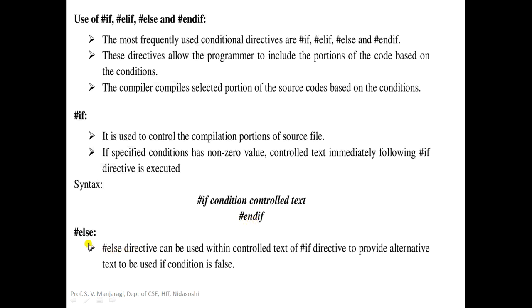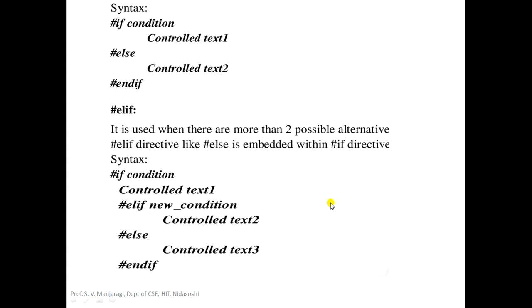Now let us take else here. The #else directive can be used with the control text of the #if directive to provide alternative text to be processed if the condition is false. So this is something like the if-else statement that we already used in C programs. Now let us take the syntax of the if-else pre-processing directive.